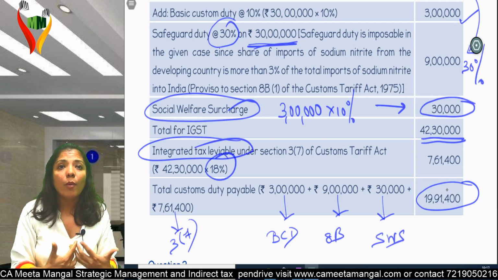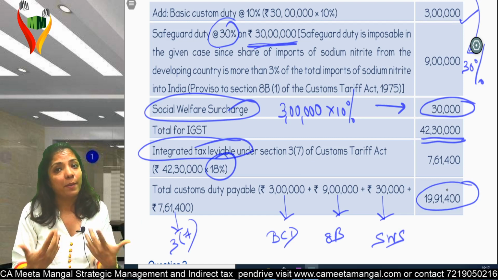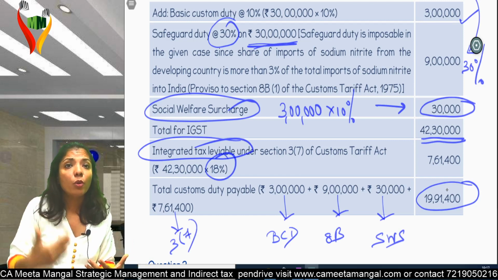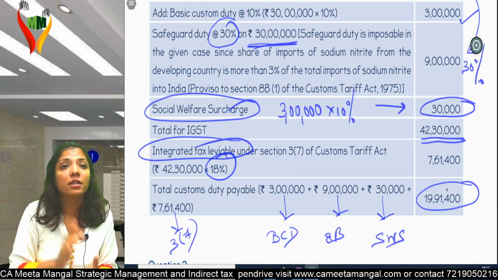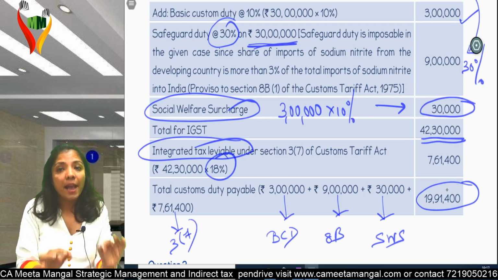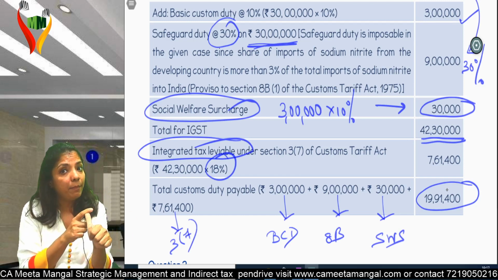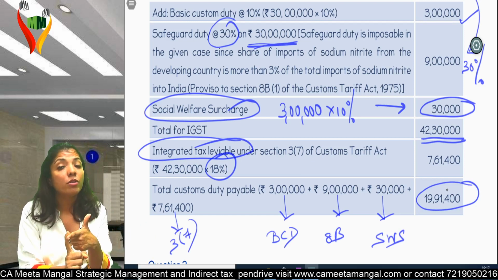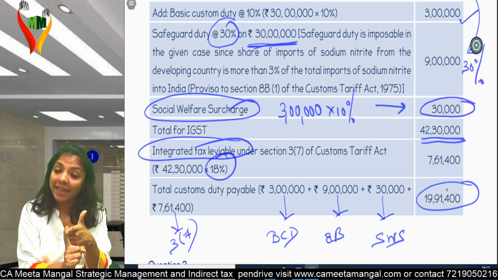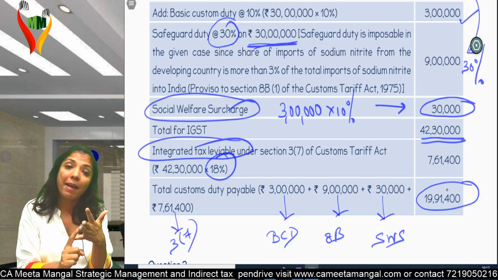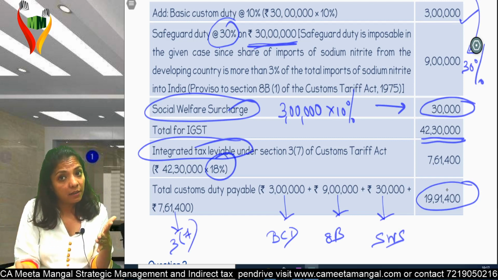See, what I personally believe is that the valuation chapter is becoming very easy in custom. Not that difficult. If they want to raise their own standard, they will go to this type of questions. Is safeguard duty very clear? Section 8B, yes. When too many imports into India affect my domestic industry, yes. Third, how many years? 4 years, yes. Any extension, yes. Maximum 4 plus 6, up to 10 years.